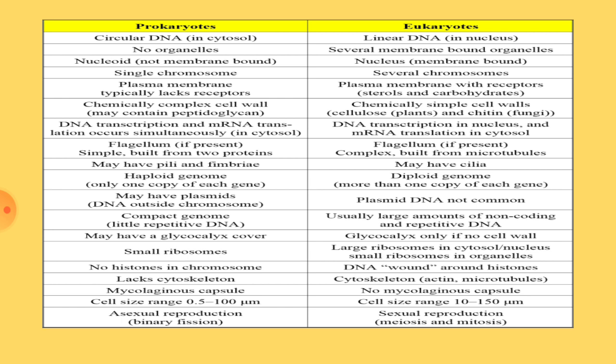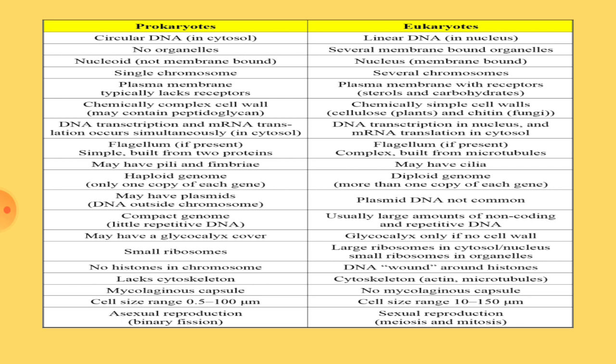Here in prokaryotes, genome is called haploid because only one copy of each gene is seen. Whereas eukaryotes have a diploid genome, with more than one copy of each gene. Because in a diploid genome, one set of chromosomes comes from father and one set of chromosomes comes from mother.